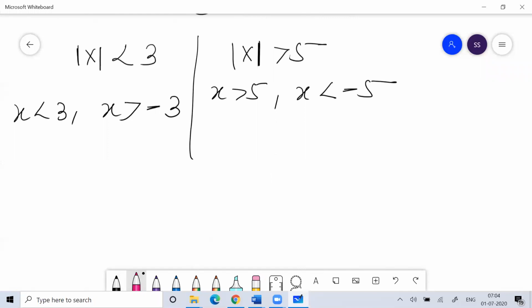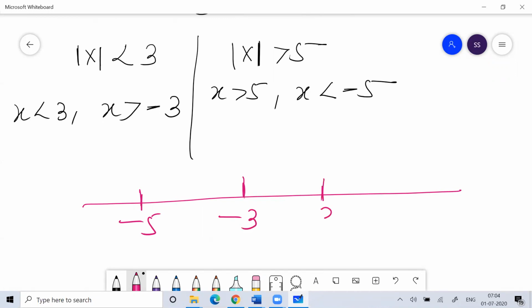So based on this, I'll draw the number line: minus 5, minus 3, 3 and 5. Okay, so the value of x should be less than minus 5. And x should be greater than minus 3 but less than 3.